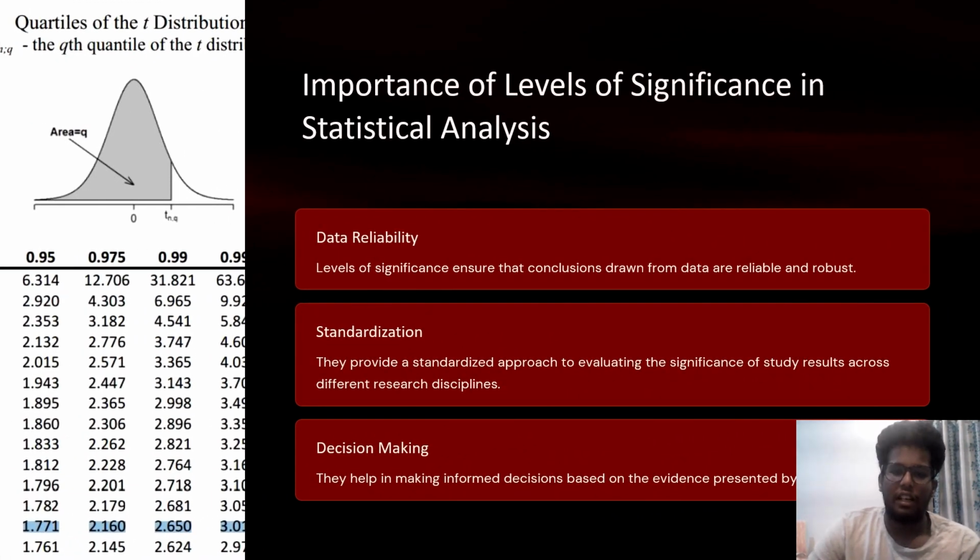Here is the importance of the level of significance in statistical analysis. First is data reliability. Level of significance ensures that conclusions drawn from data are reliable and robust, which can be used fairly across almost all the equations given. Second, standardization. They provide a standardized approach to evaluate the significance of study results across different research disciplines. Third, decision making. They help in making informed decisions based on the evidence presented by the null hypothesis and the resulting proof.